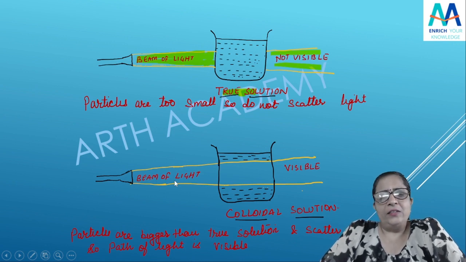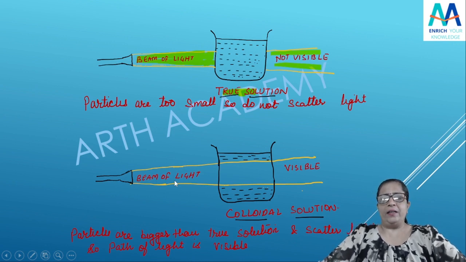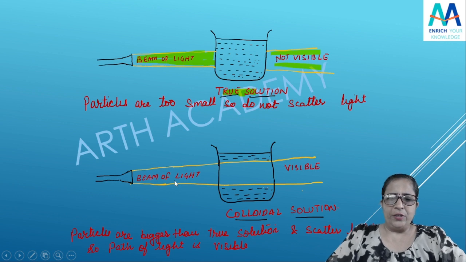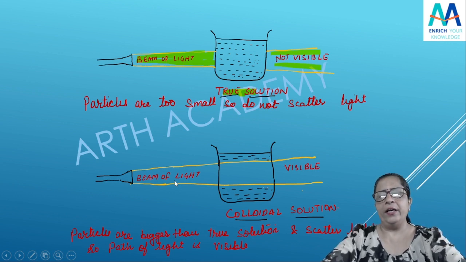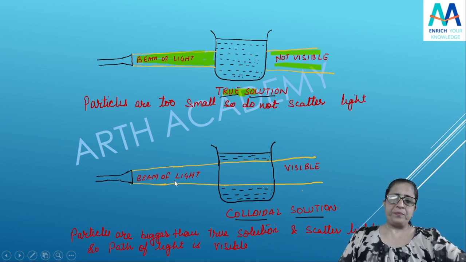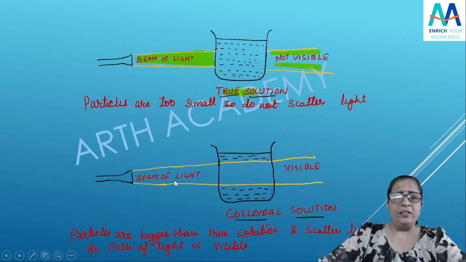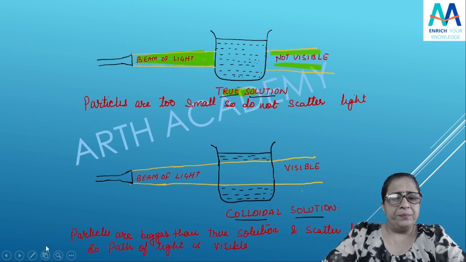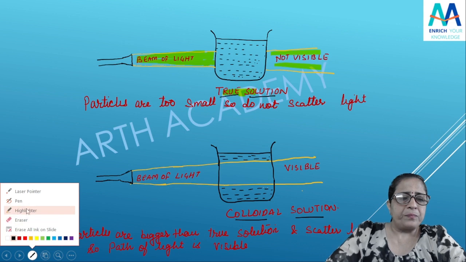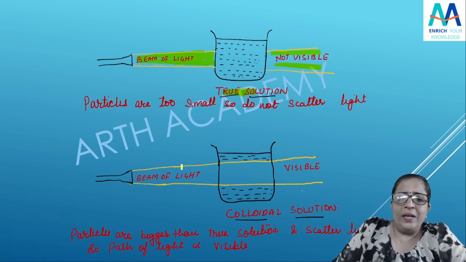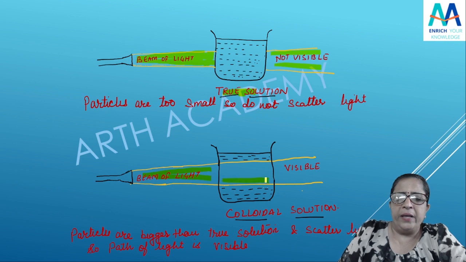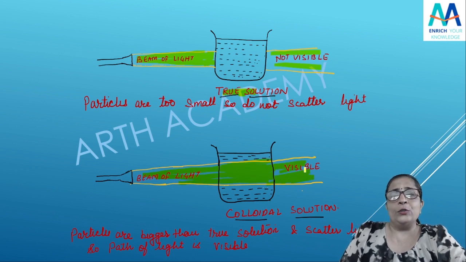Yes, and again students, if you can see here, the next is your colloidal solution, है ना. यदि colloid solution है या फिर colloidal solution है, if I pass a beam of light through that, what can you see? आप क्या देख सकते हो वहाँ पे? You can see that this light is visible through this beaker. यहाँ से आपको ये लाइट पूरी ऐसी दिखेगी. Yes, continuous you can see the light through this solution also.